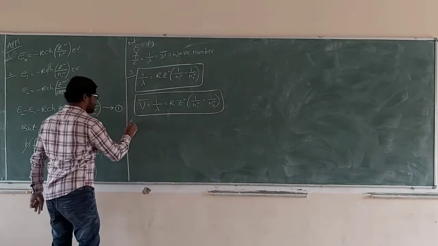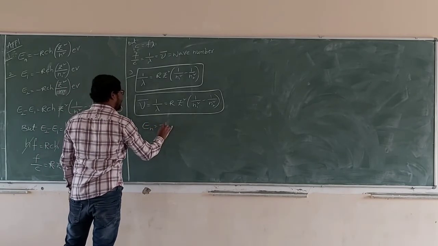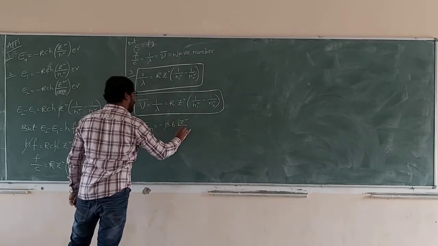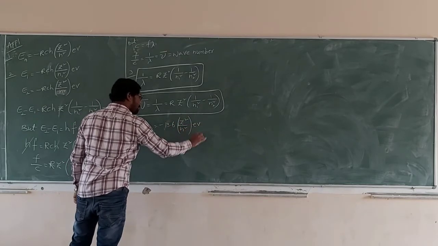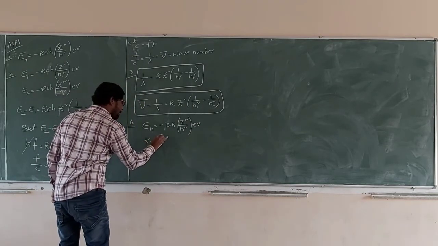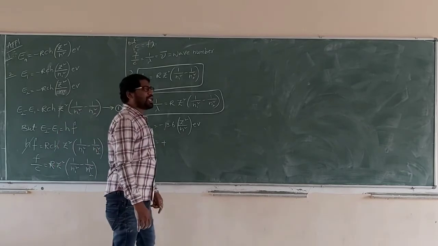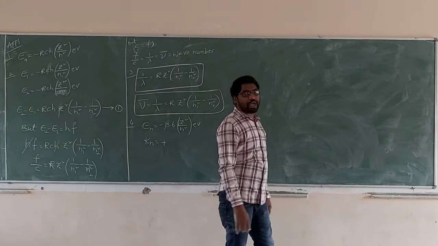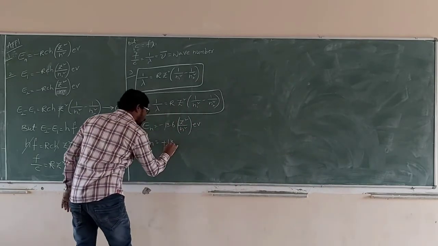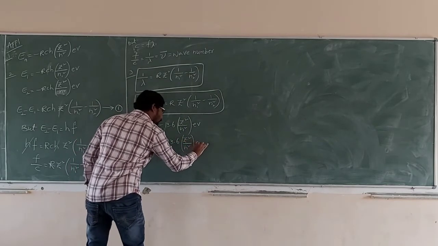Next, the fourth one. We know that En is equal to minus 13.6 Z square by n square electron volt, the total energy. What is kinetic energy? Kinetic energy is equal to plus, because of total energy, 13.6 Z square by n square electron volt.